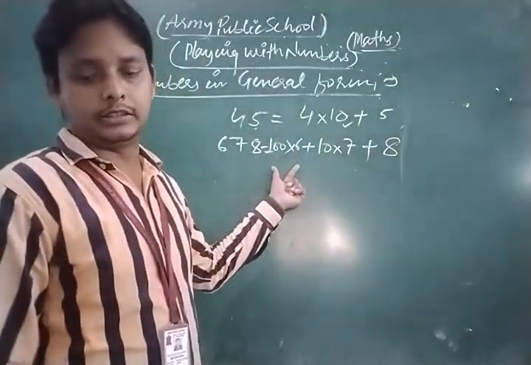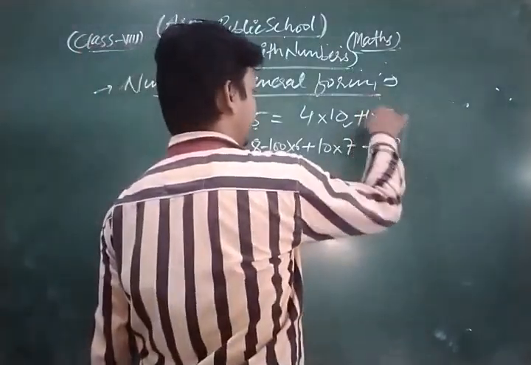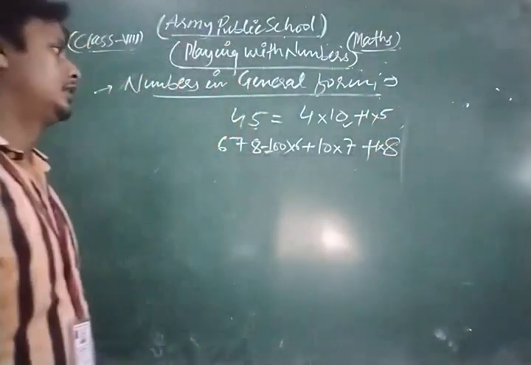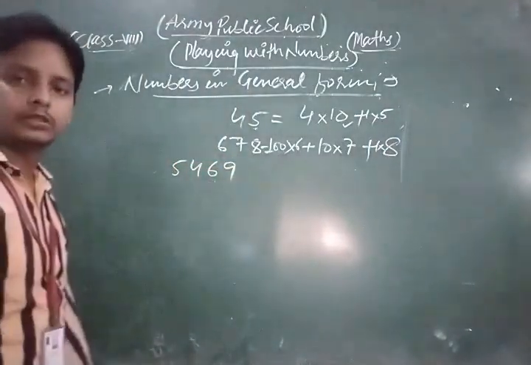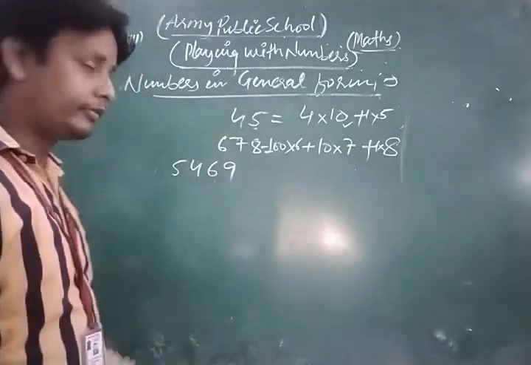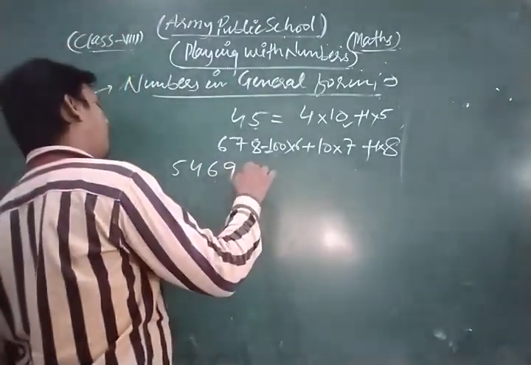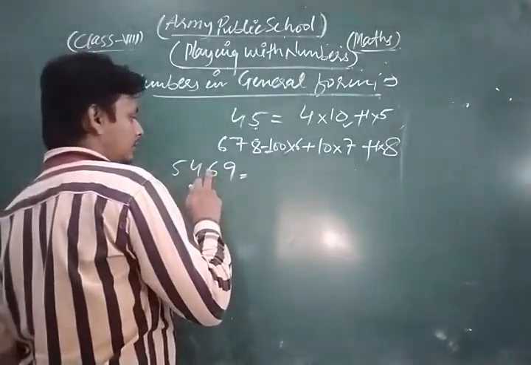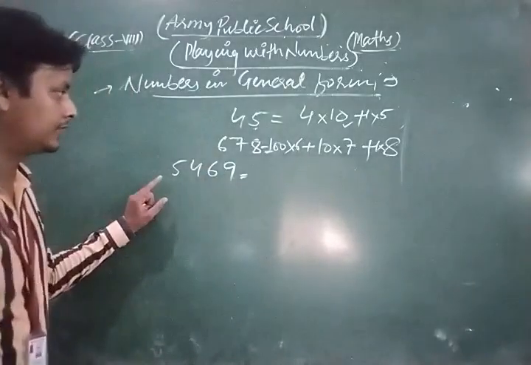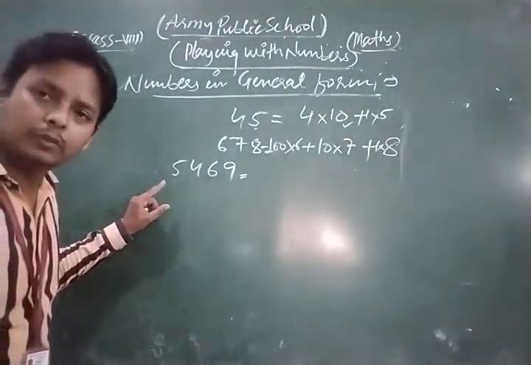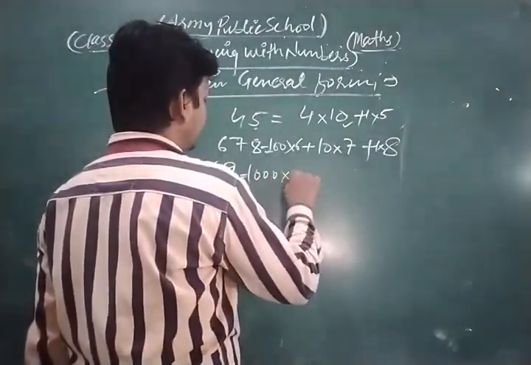So any three-digit number we can write in this way. Similarly, any four-digit number we can expand or generalize. The generalized form of the given number uses ones, tens, hundreds, and thousands. In the thousands place there is 5, so we write 1000 into 5.